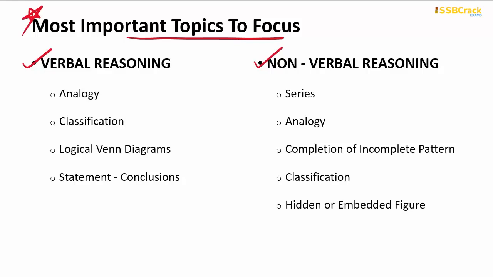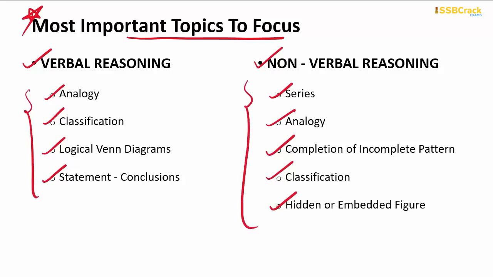So these important topics are analogy, classification, logical Venn diagrams, and statements and conclusions. And from non-verbal reasoning, important topics are series, analogy, completion of incomplete pattern, classification, hidden or embedded figures. So these are the most important topics that you should focus on, and it will help you in clearing your exam with flying colors.